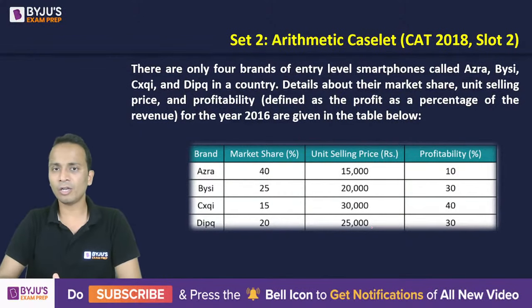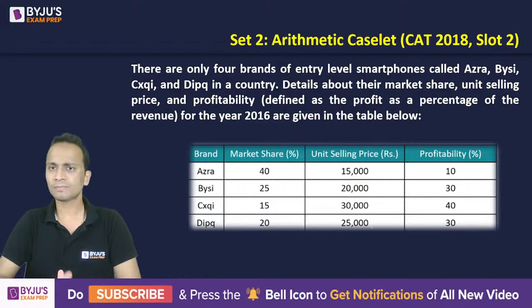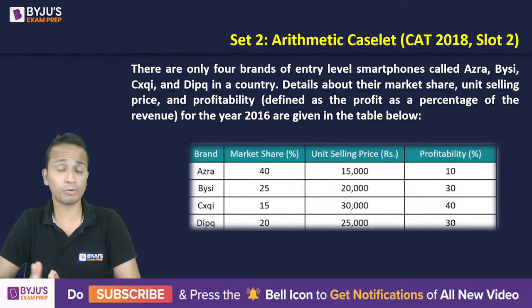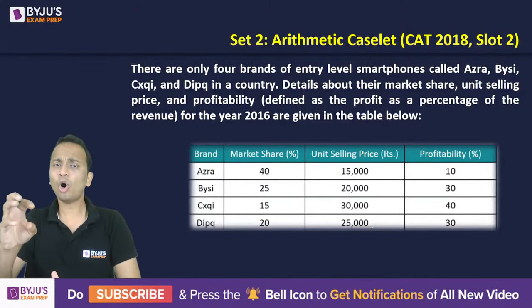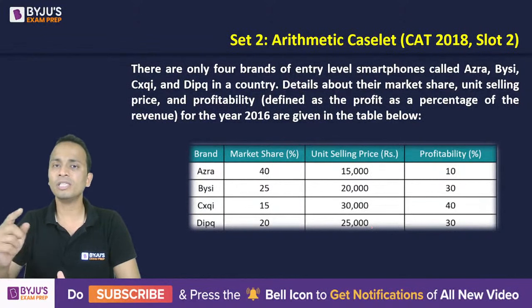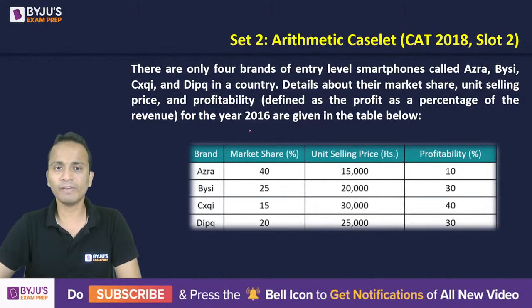The data will be given on 2 different screens. There are only 4 brands of entry-level smartphones, I'll call them A, B, C, and D, in a country. Details about their market share, unit selling price, and profitability are given. Profitability is defined as profit as a percentage of revenue. All these 3 details are given for these 4 brands of smartphones for the year 2016. Whatever data is given in this table is for the year 2016.